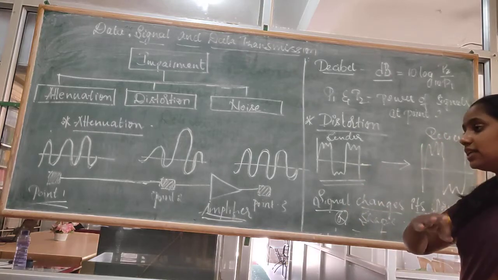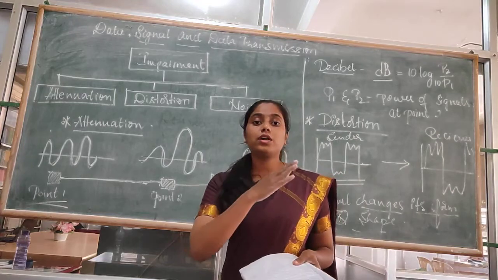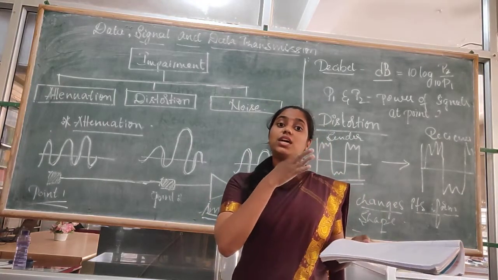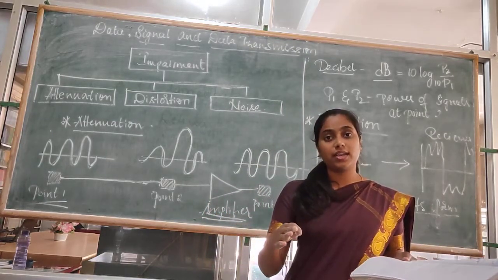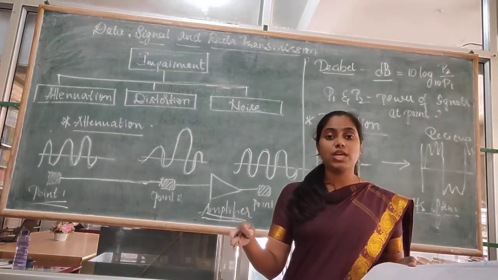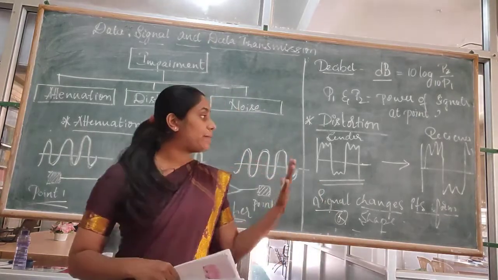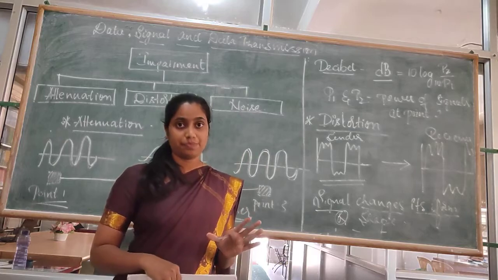Once the sender sends signals of different frequencies, the fastest signal will move first, and the slowest signal will move slowly, right? Then the signal will change its shape or form, so the signal will undergo distortion, right?